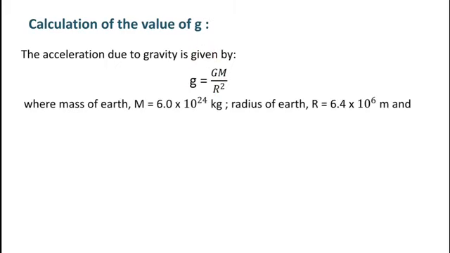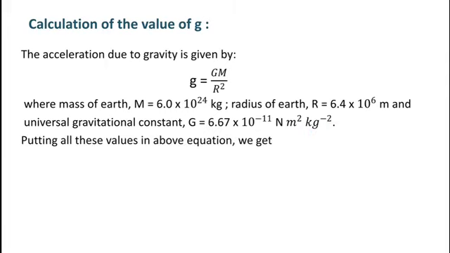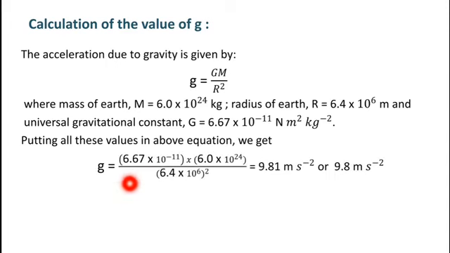So we have the mass of the earth, that is capital M, equals 6.0 into 10 to the power 24 kilogram. Radius of earth is 6.4 into 10 to the power 6 meter. And you know universal gravitational constant capital G equals 6.67 into 10 to the power minus 11 Newton meter square per kilogram square. Now let us substitute all these values in the above equation. Then what we get? Small g equals 6.67 into 10 to the power minus 11 into 6.0 into 10 to the power 24 divided by square of 6.4 into 10 to the power 6.